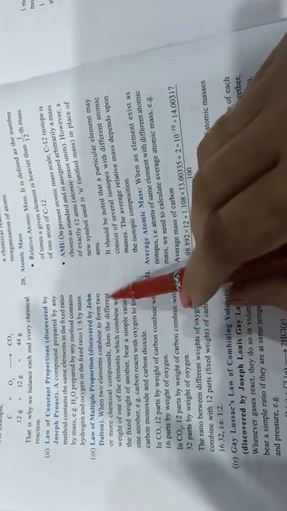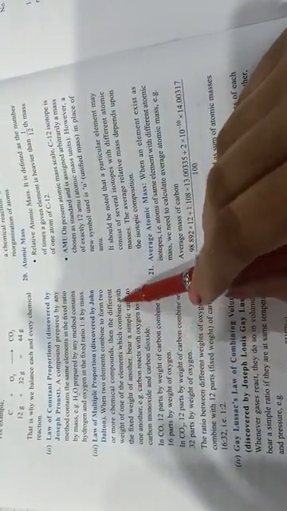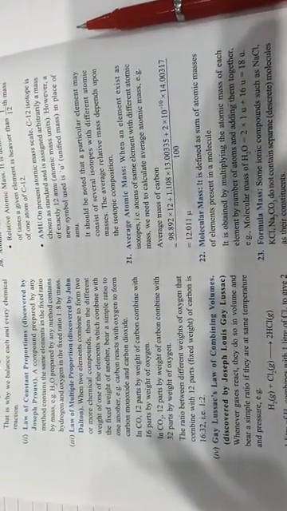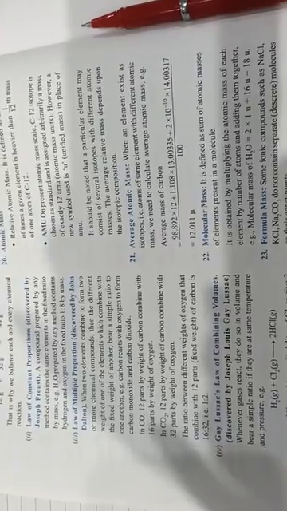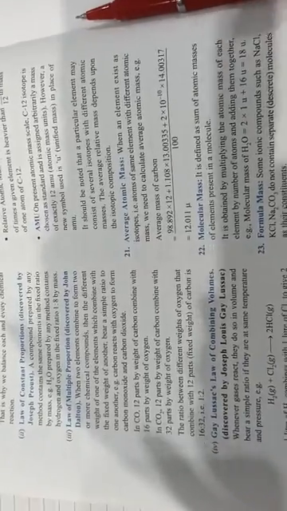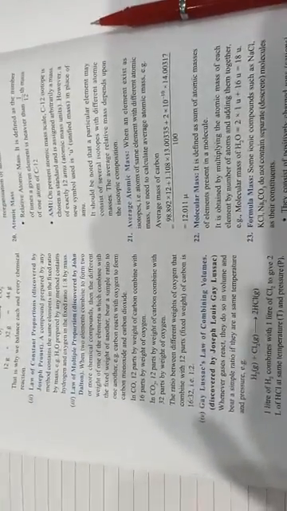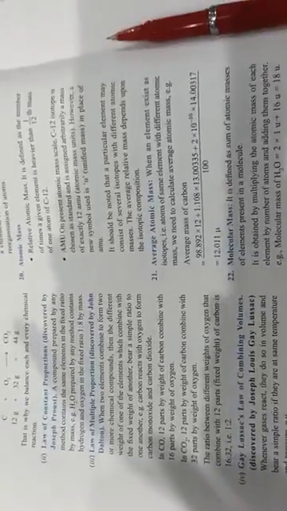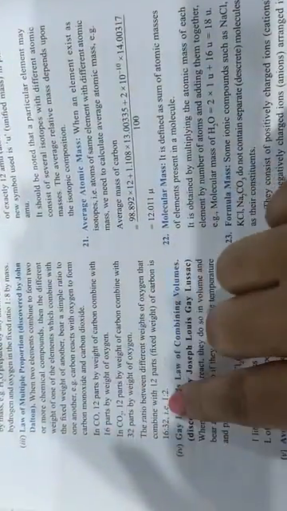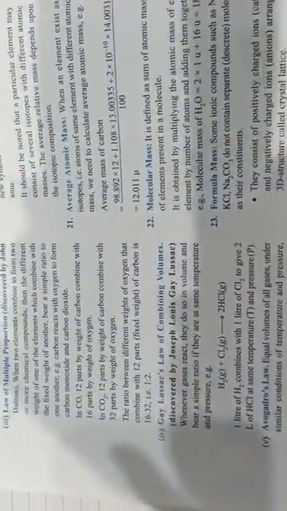When two elements combine to form two or more chemical compounds, then the different weights of one of the elements which combine with a fixed weight of the other bear a simple ratio to one another. Means when two elements join together to form a compound, their fixed weights are there. For example, we take H2O, where the ratio is 1:8. The same condition applies in the law of multiple proportion. Various examples are given, you can write those examples.